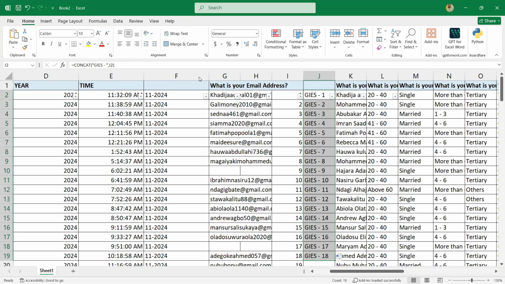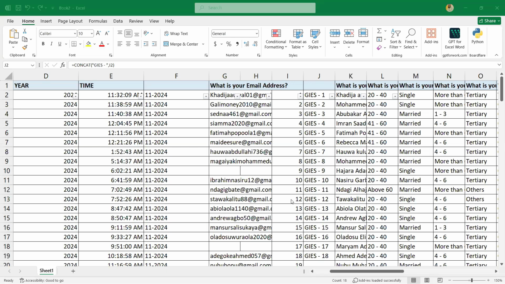Another way, you can merge a column with a given text. The text can be before or after, depending on how you want it to be. So that's for concat. I believe you all understand concat, and I believe we did justice to this concat function. So the next thing after concat, let's go back to our slide and see what is the next thing.